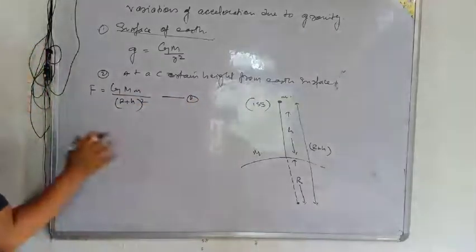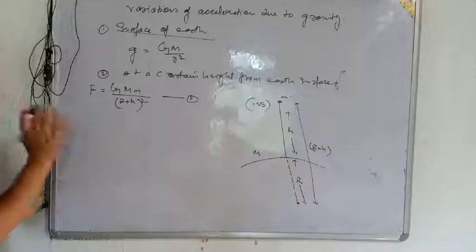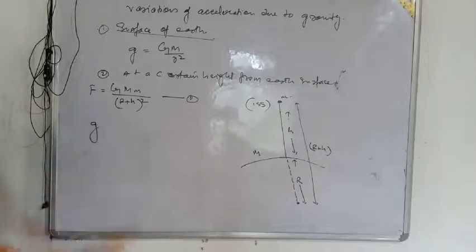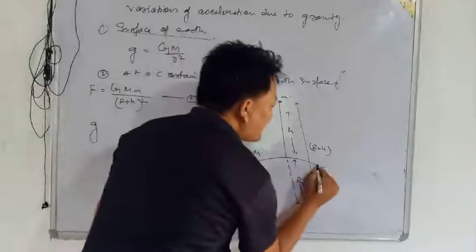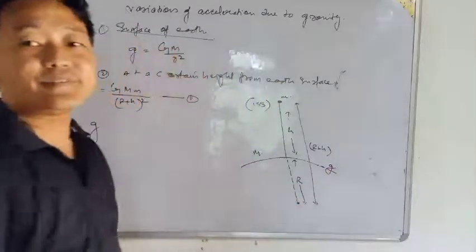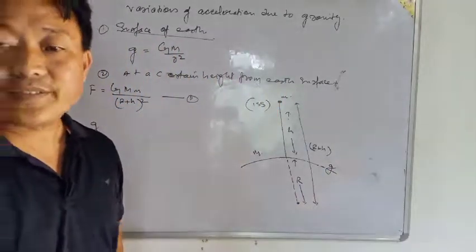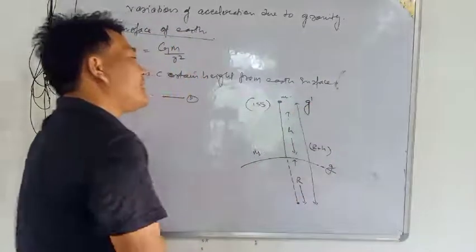Similarly, now see the acceleration due to gravity on the earth surface. Let the acceleration due to gravity on the earth surface be g, and here it is g dash.